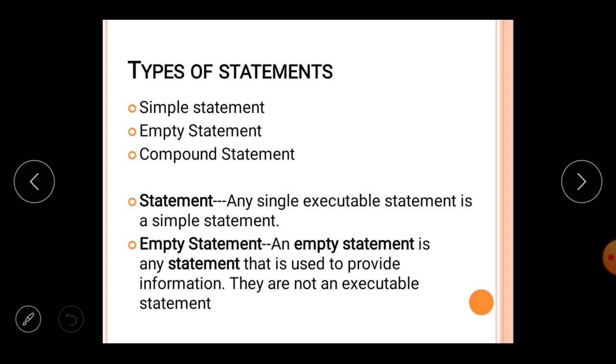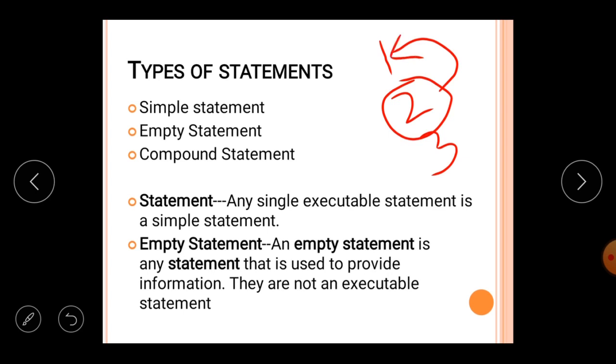It means if you have written three statements like 1, 2 and 3, and statement number 2 has not a single relationship with statement number 1 and not a single relationship with statement number 3, that is a stand-alone statement, then this type of statement is known as the single executable statement, or you can say simple statement.